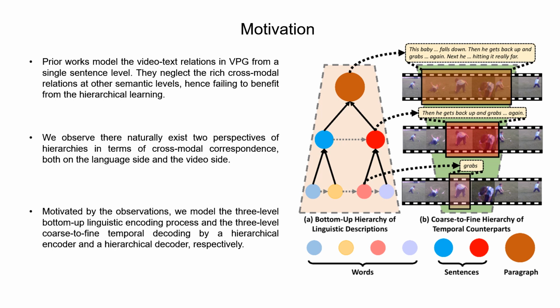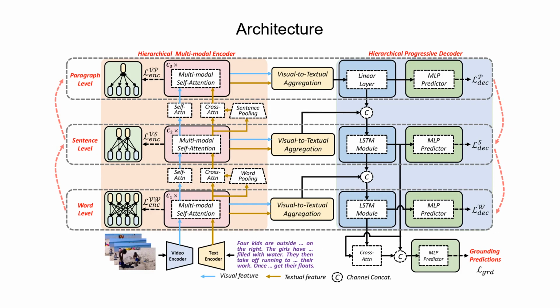Motivated by the observations, we model the three-level bottom-up semantic encoding process of the language hierarchy by a hierarchical multimodal encoder, and we model the three-level coarse-to-fine temporal decoding process by a hierarchical progressive decoder. Here is the framework illustration of the proposed hierarchical semantic correspondence network architecture. On the whole, the model is composed of two parts, namely the hierarchical multimodal encoder and the hierarchical progressive decoder.